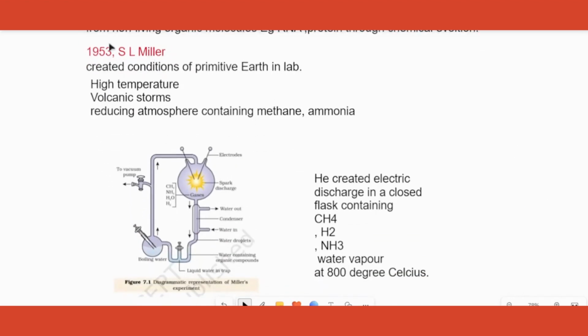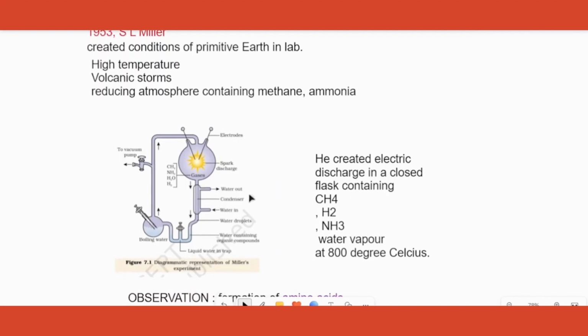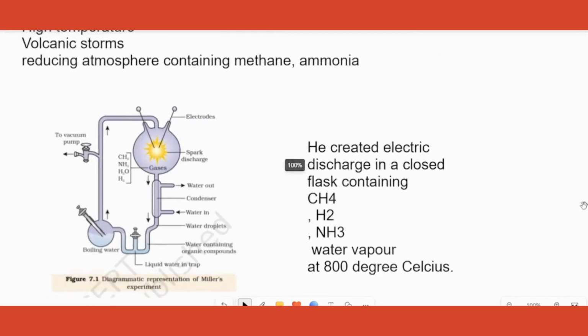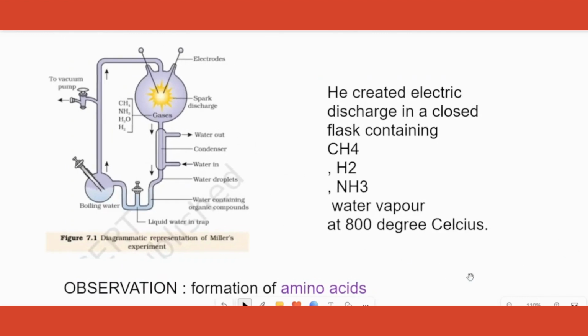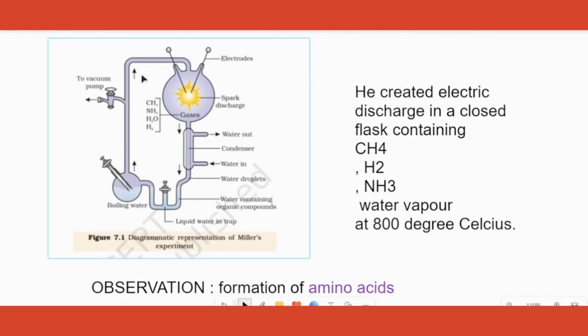It was proved by S.L. Miller using this experimental setup. What is the setup? In this setup, there is an enclosed flask. In that flask, he created the primitive conditions of Earth. High temperature, volcanic eruptions, a reducing atmosphere having methane and ammonia was created in this flask. You can see here, and a high temperature of 800 degrees Celsius was created in this setup.